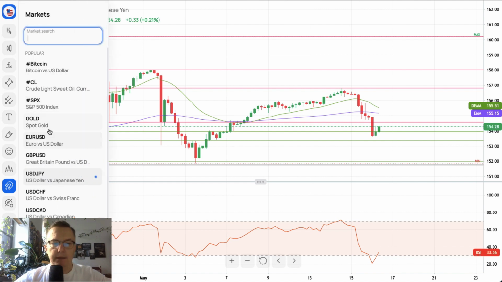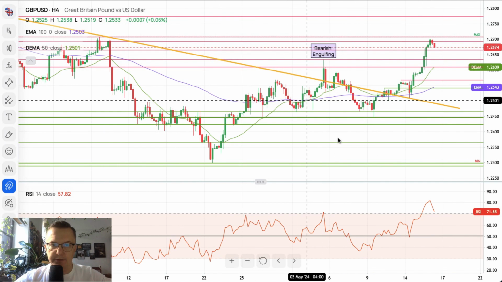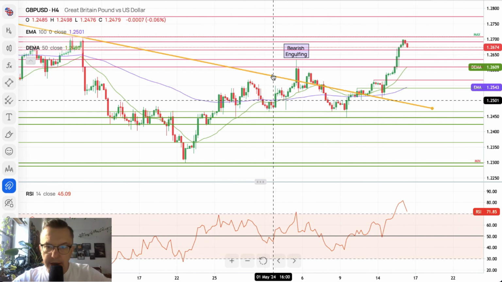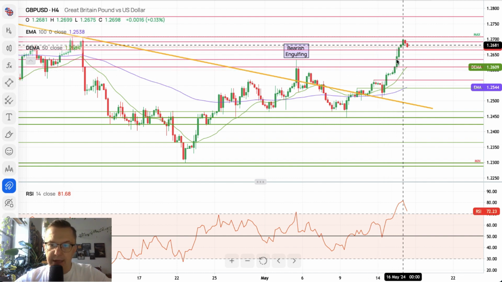Now, because of the data from the UK, let's just take a look what the British pound is doing. We have the breakout above the trend line here, and we went back up way above 1.2562. We've been rallying towards a couple of technical resistances.